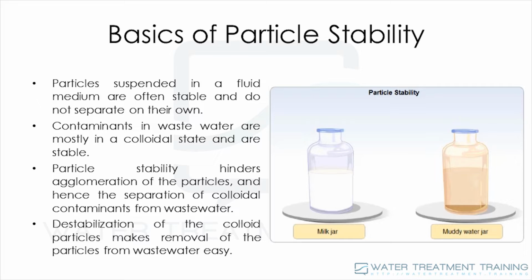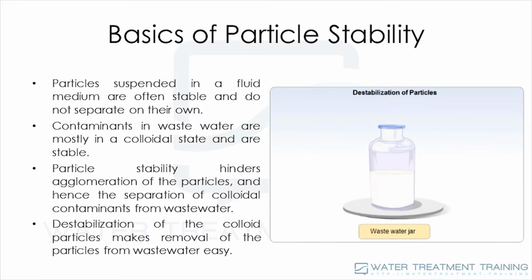and clear water on top. As in milk, most contaminants in wastewater are in a colloidal state and are stable. They can't be easily separated from wastewater. However, by altering particle stability, you can agglomerate particulate matter during wastewater treatment and separate them from the wastewater for removal. The illustration displays lemon juice being added to milk. Notice how the milk curdles. If you destabilize the colloid particles in wastewater, you can remove contaminants easily.